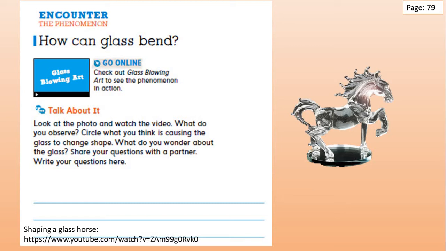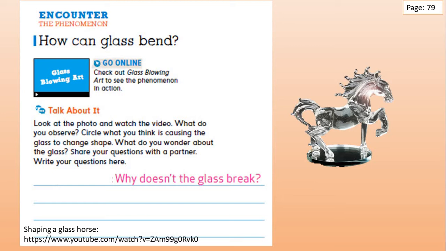You know that the glass is breakable. So, how do they shape this horse? What do you think? It's a big question. And how and why does not the glass break when they shape this horse?